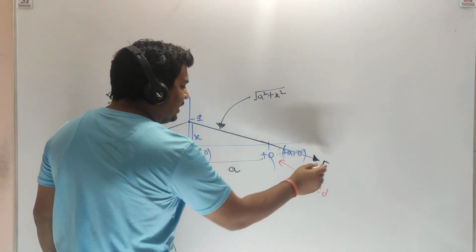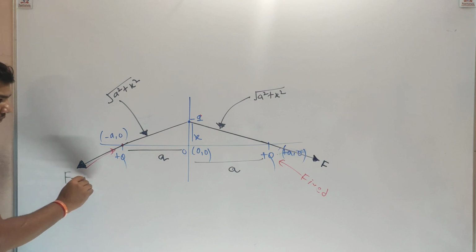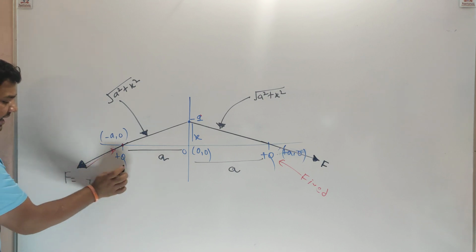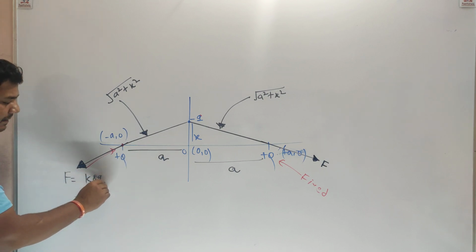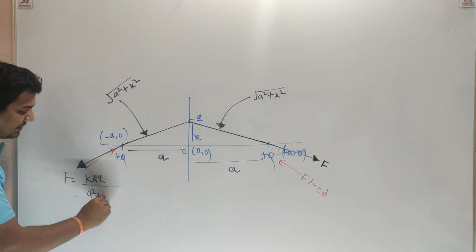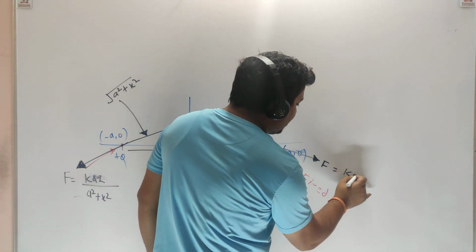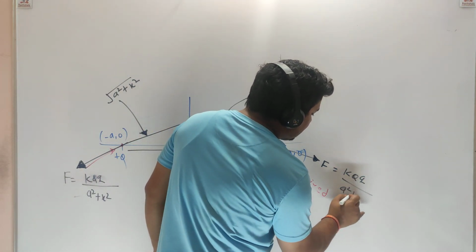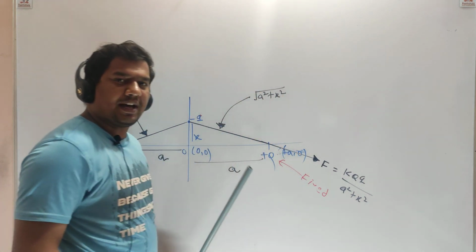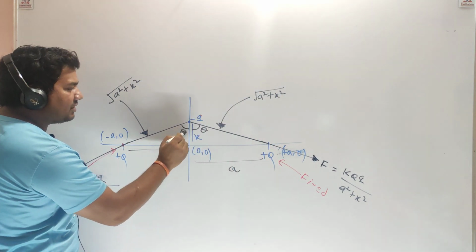So the value of force F we can write as k q1 q2 divided by square of distance, which is a square plus x square. Here also you will get F equal to k q1 q2 divided by a square plus x square. Suppose this angle is theta, so this angle is also theta.